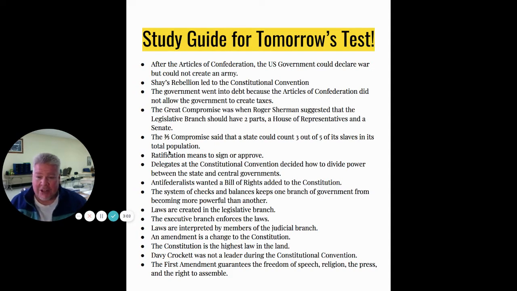All right, next, the 3/5 Compromise said that a state could count 3 out of 5 of its slaves in its population. So remember, there was an argument. The southern states, who had hundreds of thousands of slaves, wanted to count those slaves in their population. The northern states said that's not fair. So the compromise there was they could count 3 out of 5. That's the 3/5 Compromise.